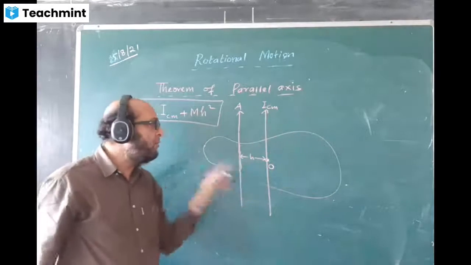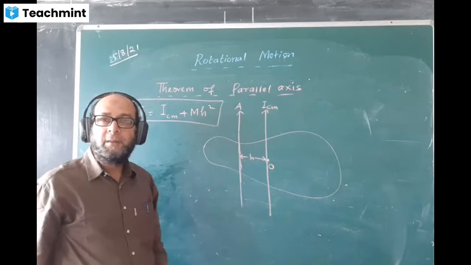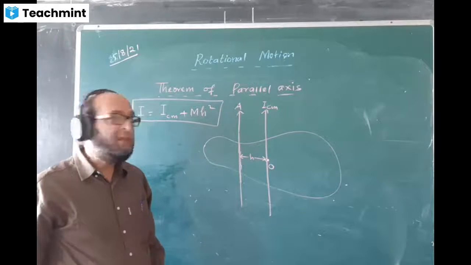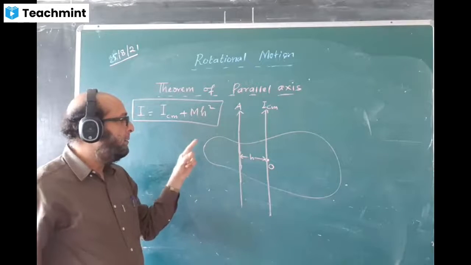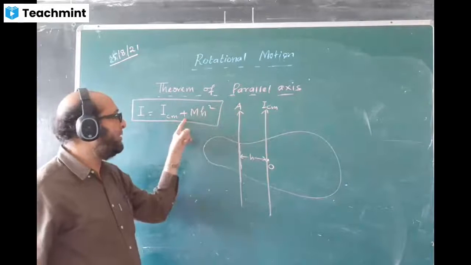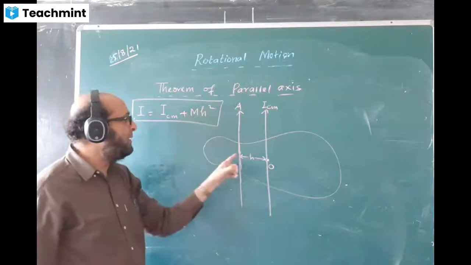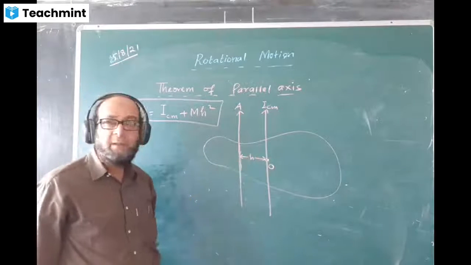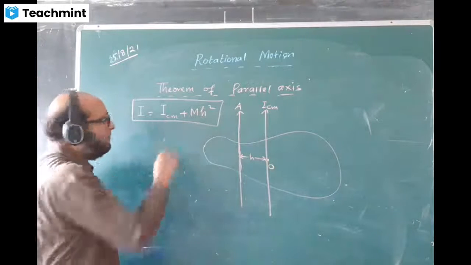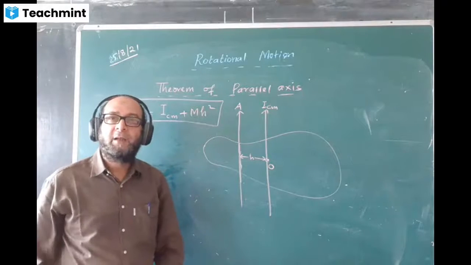The entire mass of the body is supposed to be concentrated here. So I is the moment of inertia about an axis parallel to a given axis but passing through the center of mass, plus the product of the mass of the body and the square of the distance between the two parallel axes. This mathematical equation is called the theorem of parallel axis.